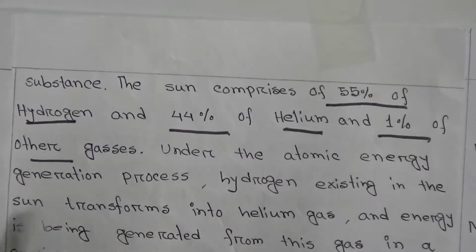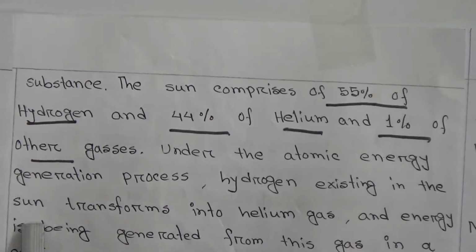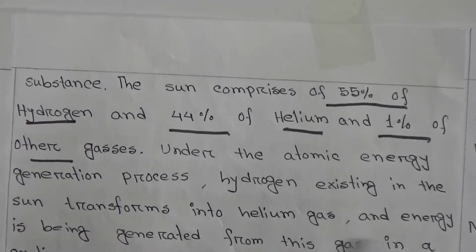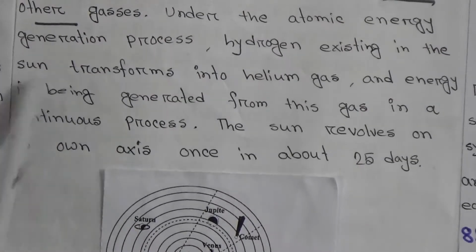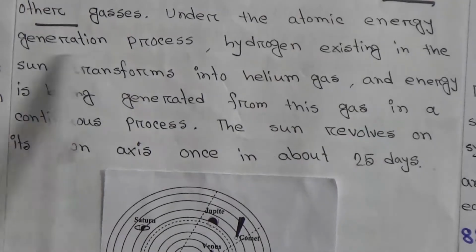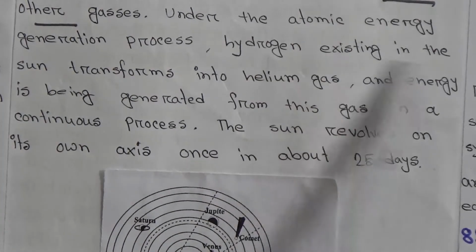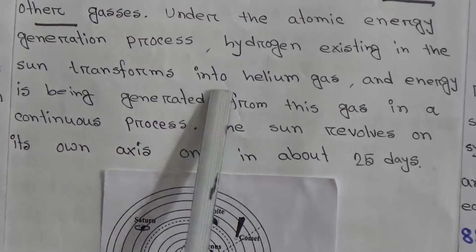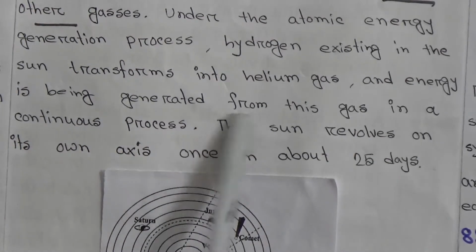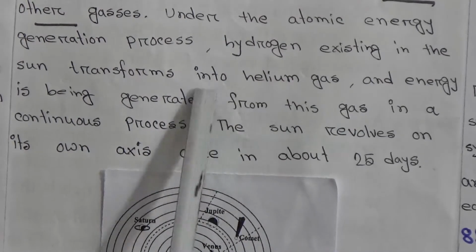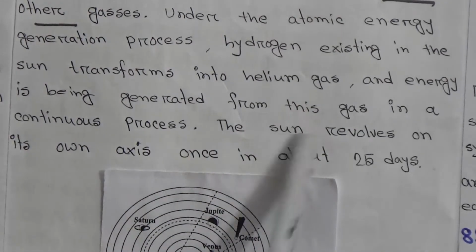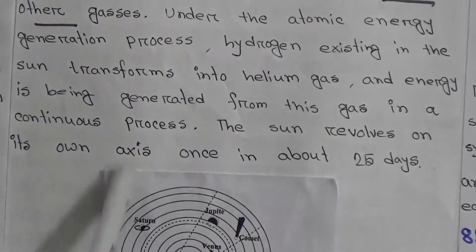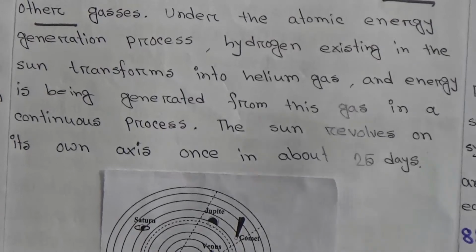Under the atomic energy generation process, hydrogen existing in the sun transforms into helium gas and energy is being generated from this gas in a continuous process. Again I am saying this line. Under the atomic energy generation process, hydrogen in the sun transforms into helium gas and energy is being generated from this gas in a continuous process.